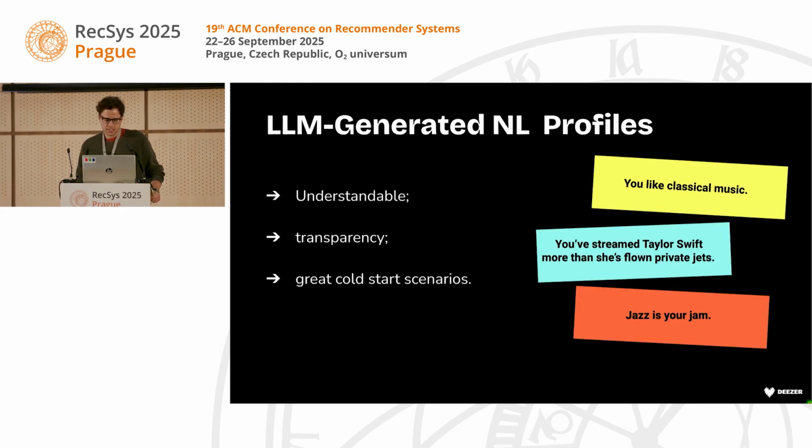embed both the natural language profile and item metadata into the latent space and do recommendation in a more traditional way. There are many advantages of this approach, especially coming from the fact that the profiles are understandable. Users could read their own profiles and see what the recommendation system understands about them, which increases transparency and also builds trust. It's also great for cold start scenarios, where a new user could just come and write down their preferences and already be getting recommendations.